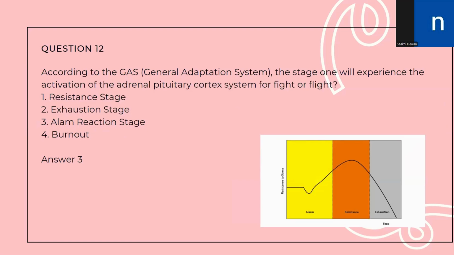Question number 12. According to GAS, General Adaptation Syndrome, the stage 1 will experience the activation of adrenal pituitary cortex system for fight or flight. So the stage that experiences the activation of adrenal pituitary cortex system for fight or flight is the alarm reaction stage. That is the very first stage in resistance to stress. So the answer is option number 3, alarm reaction stage.